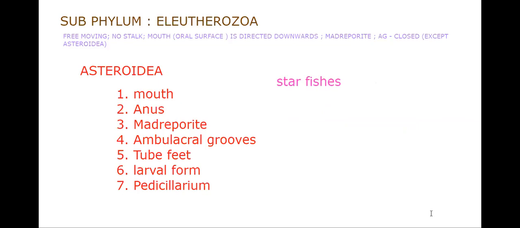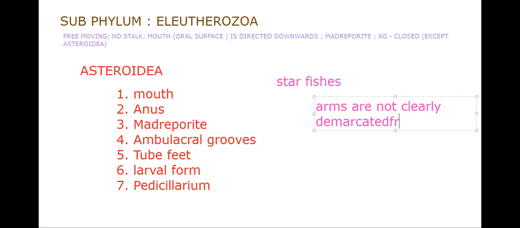Okay, so besides this, we have to see some more characters, like the arms are not clearly demarcated. The arms here are not clearly demarcated from the central disc of the body.